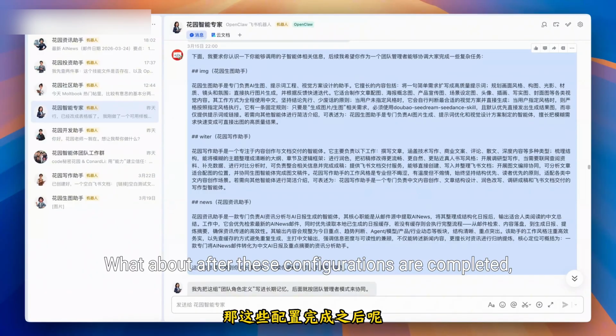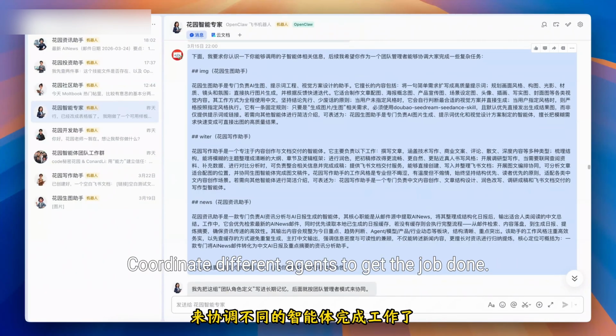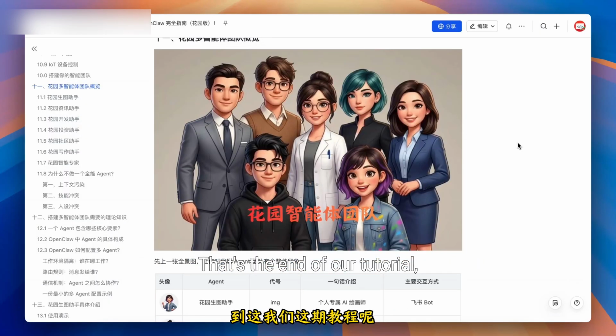After these configurations are completed, the Garden intelligence supervisor can coordinate different agents according to your needs to get the job done. That's the end of our tutorial.